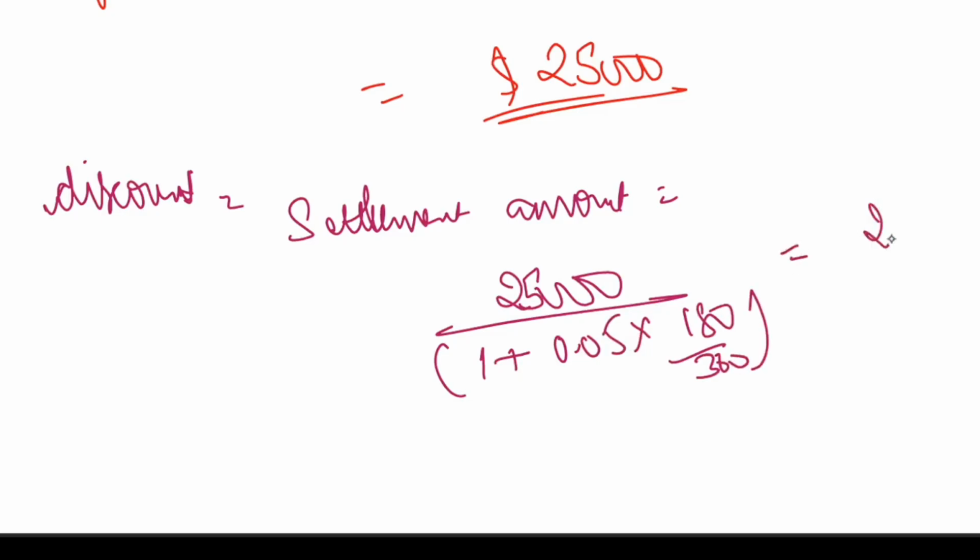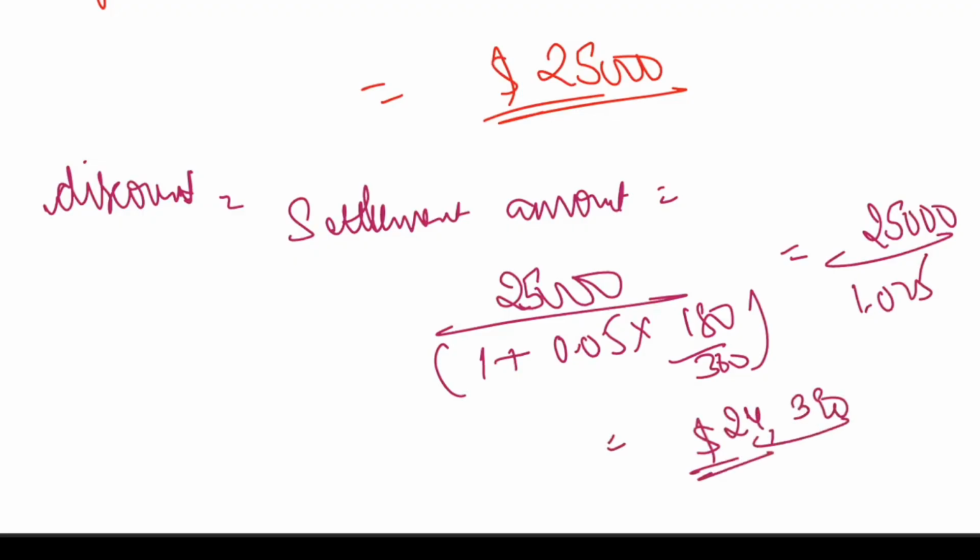So 25,000 divided by 1.025 will be $24,390. That will be our discounted value.